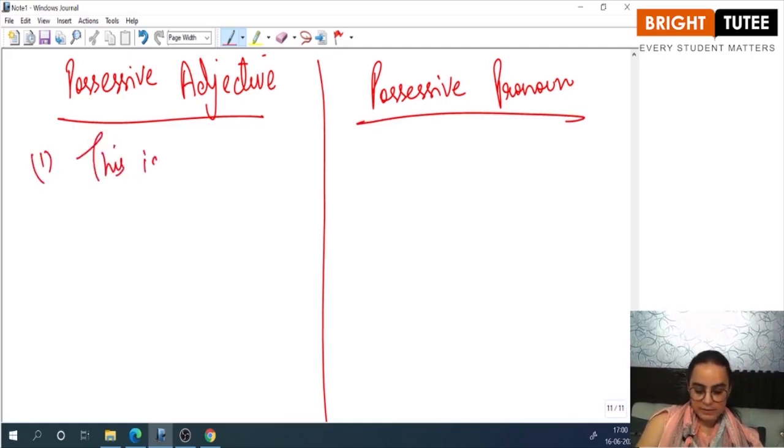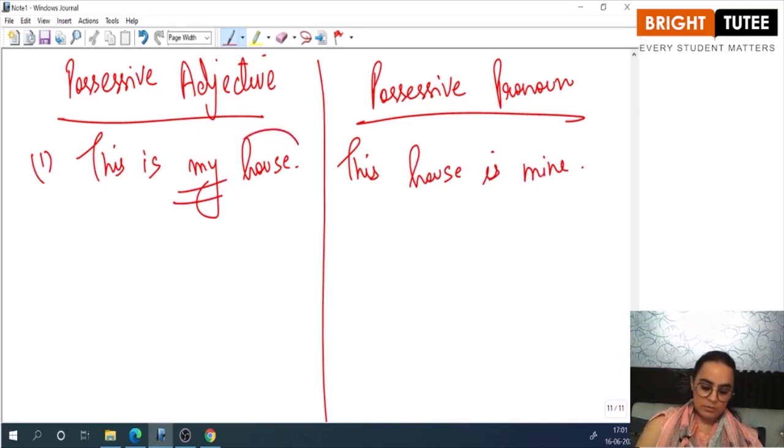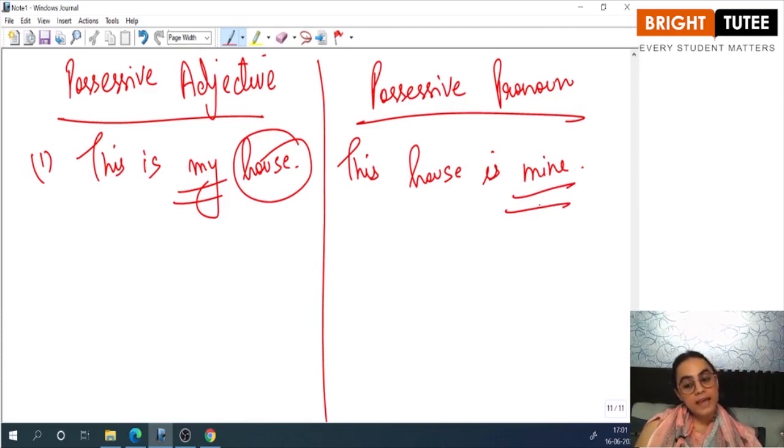This is my house. This house is mine. The difference? Here, the word my is used with the noun. Here the word mine goes at the end and is not used with any noun.